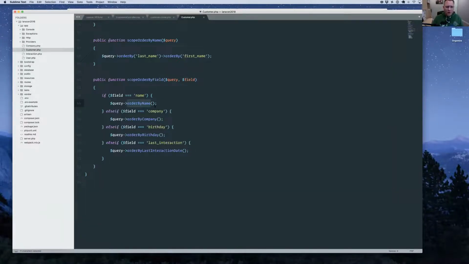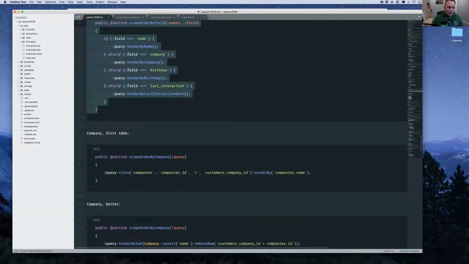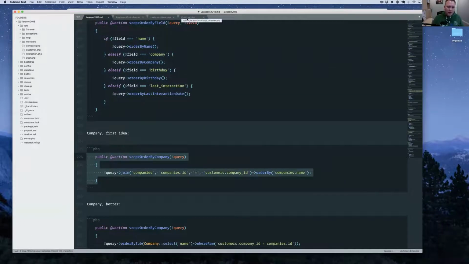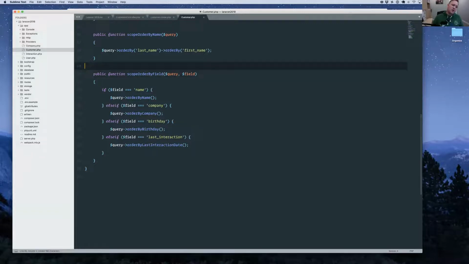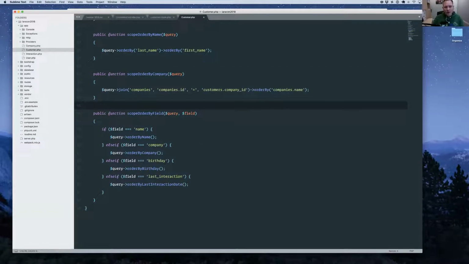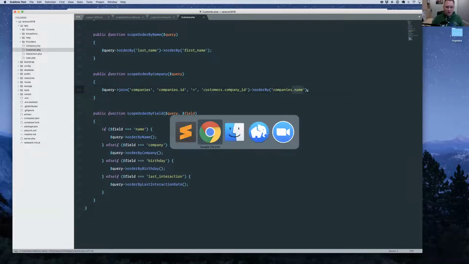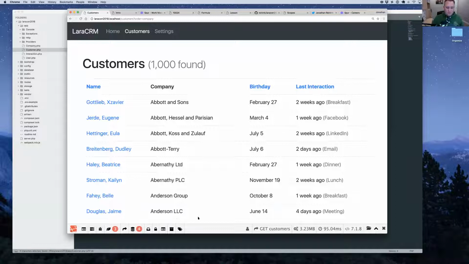Okay, so let's look at what that's going to take to implement. So here's one option. We can basically do a sort like this. We know that the company is a one-to-one relationship to the customer, right? So we can just join in the companies, and then we can do an order by companies.name, and that will absolutely work. We run that, still fast.